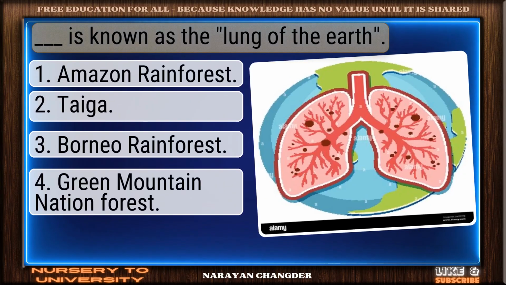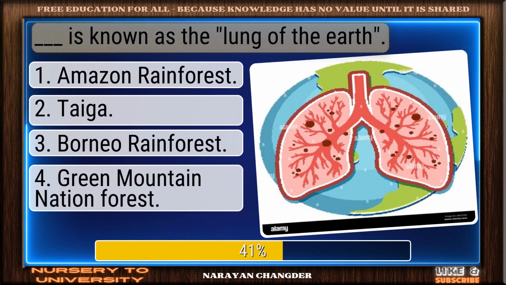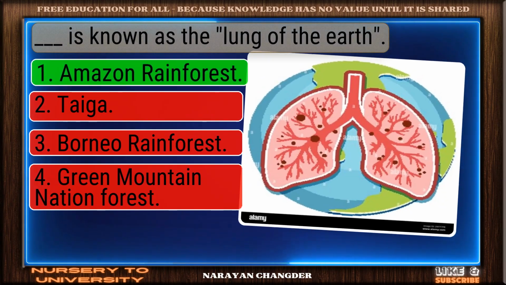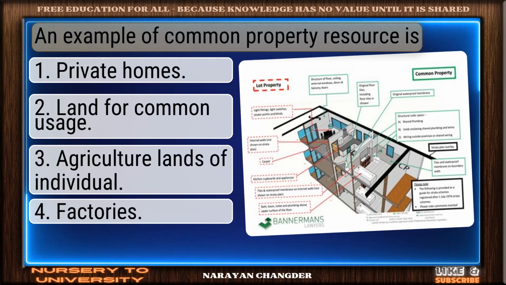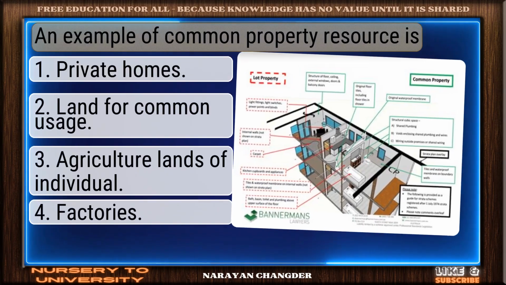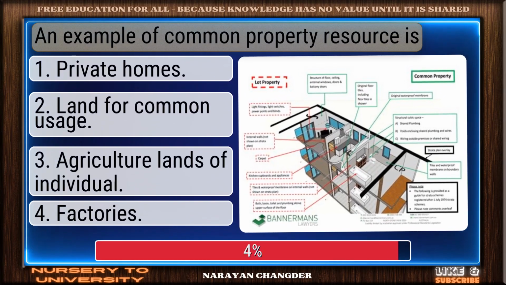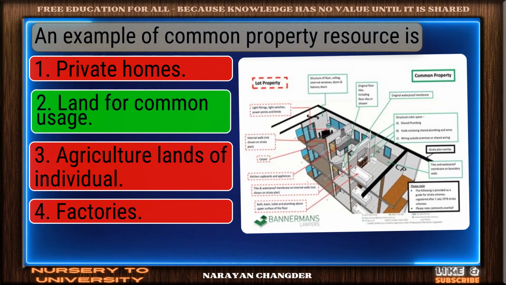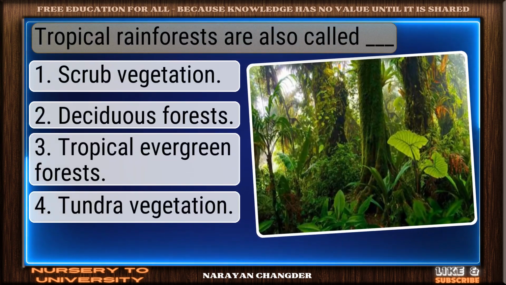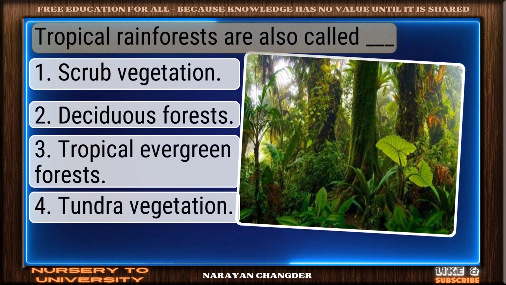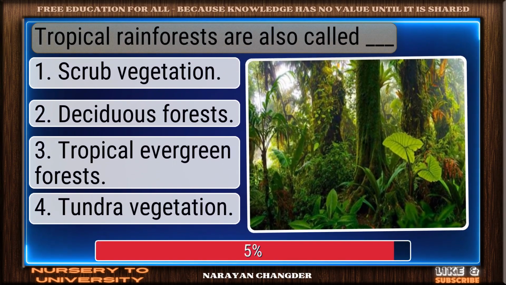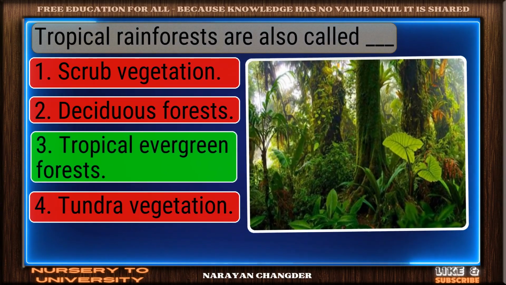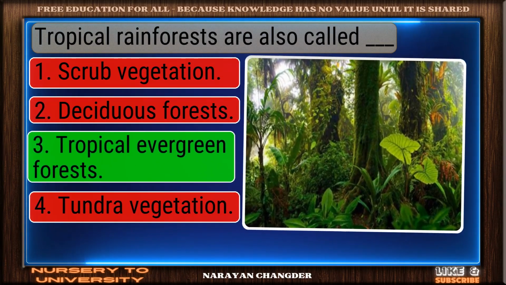Question number 235. Dash is known as the lung of the earth. Correct response. Amazon rainforest is the most accurate answer. Question number 236. An example of common property resources. Correct. Land for common usage is the right answer. Question number 237. Tropical rainforests are also called dash. Right choice. Tropical evergreen forests is the best answer.